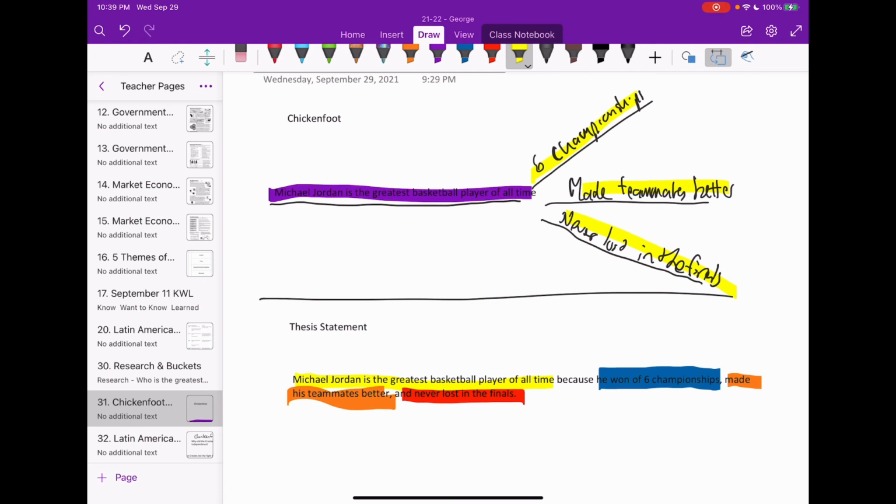Then you take that information, combine it, and write your proper thesis statement, meeting the expectations that we talked about before. You restate the question in its entirety, and then you provide your 3 reasons in a well-written, concise, short thesis statement. So my example is, Michael Jordan is the greatest basketball player of all time because he won 6 championships, made his teammates better, and never lost in the finals. That would be my thesis statement. That's what we did first.